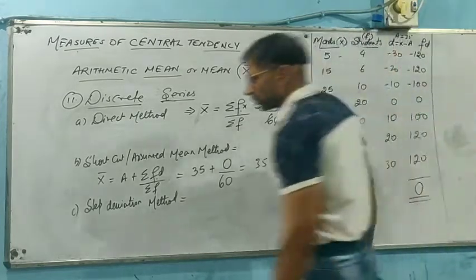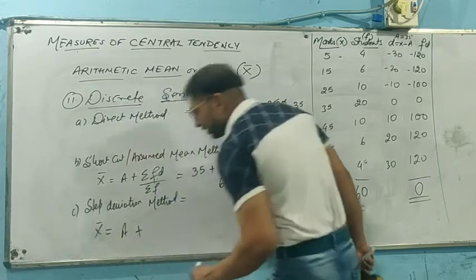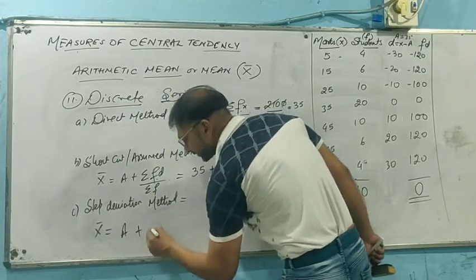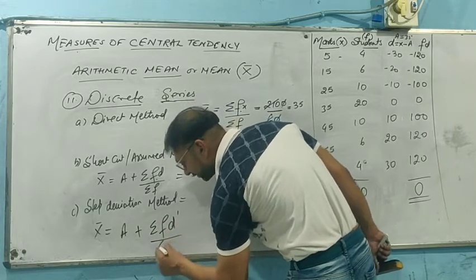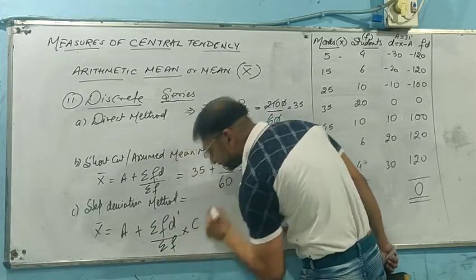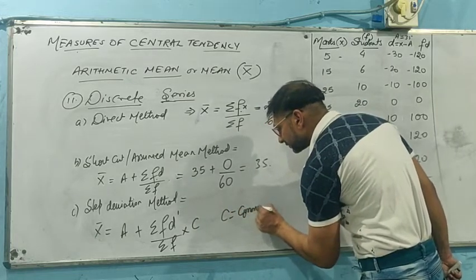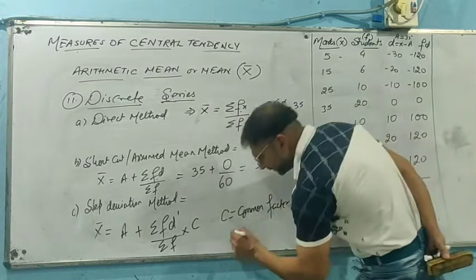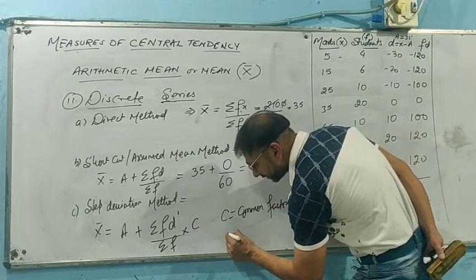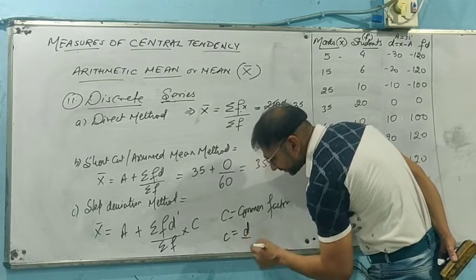Now, if we talk about the step deviation method, we just need to apply the formula: assumed mean plus summation fd dash upon summation f, into c. Here c is basically the common factor, which is used by dividing the deviation by the common factor.